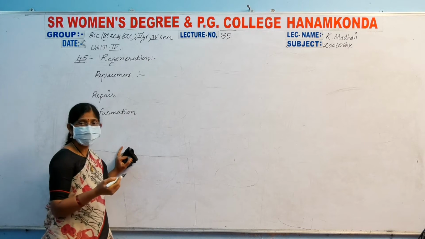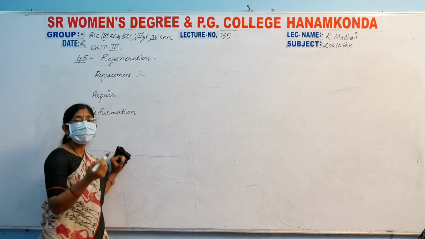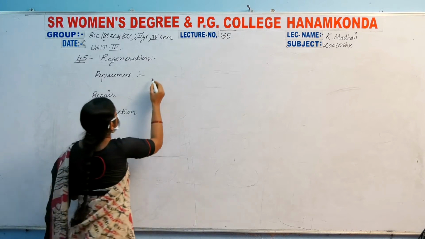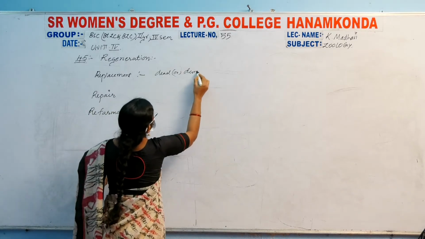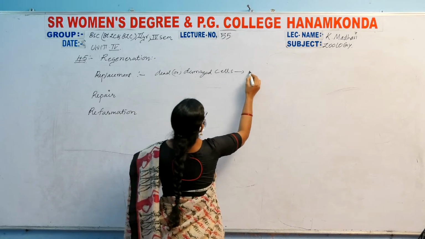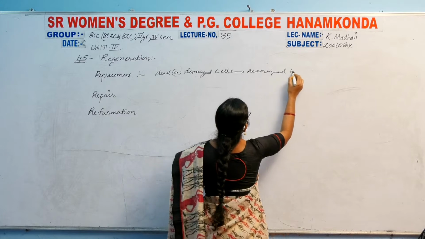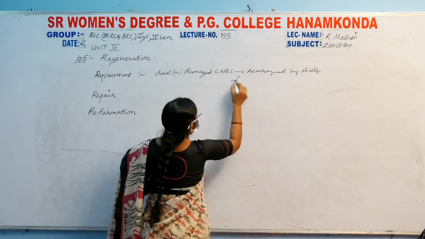Right, ma'am? Replacement of the dead or damaged cells. In this, damaged cells are rearranged by itself from the